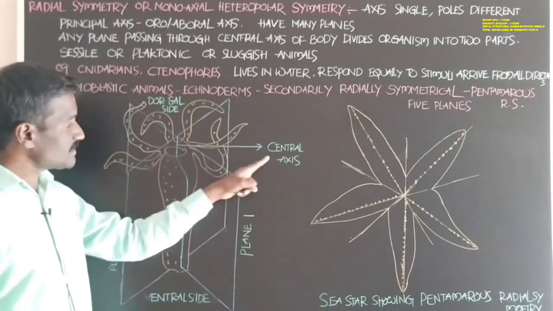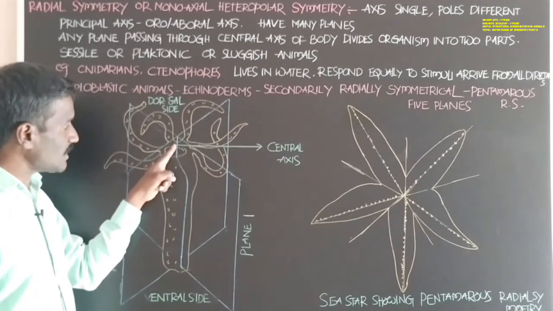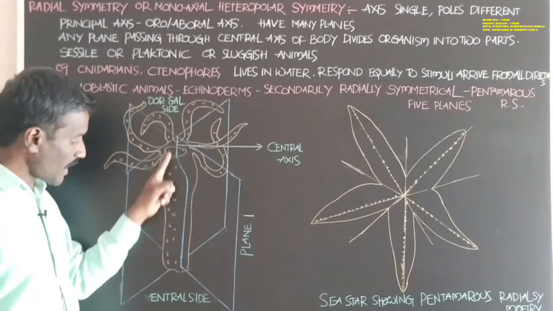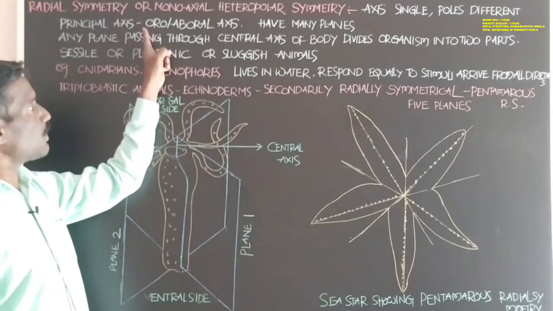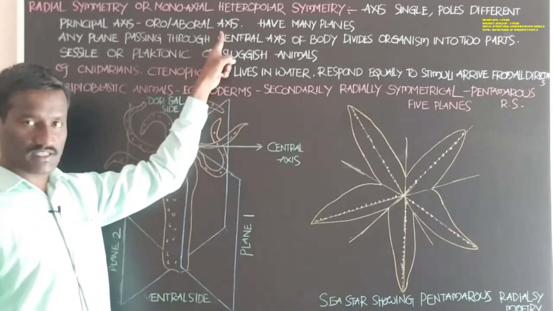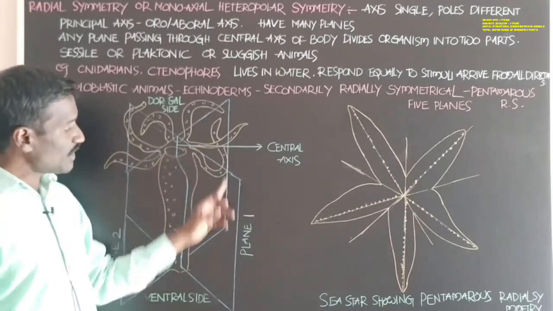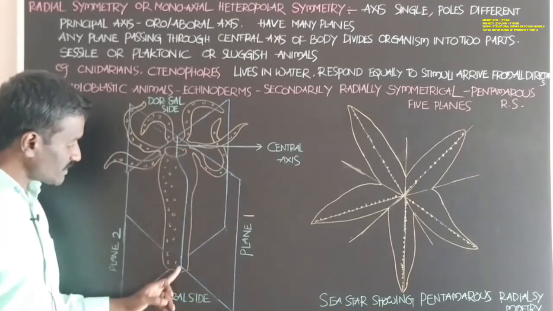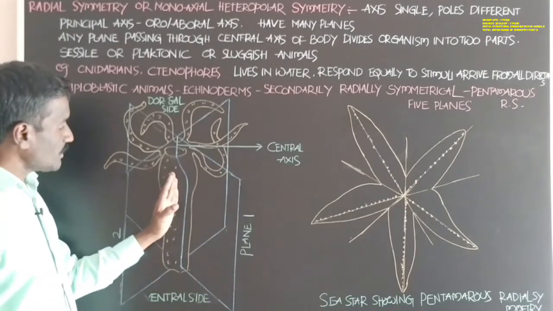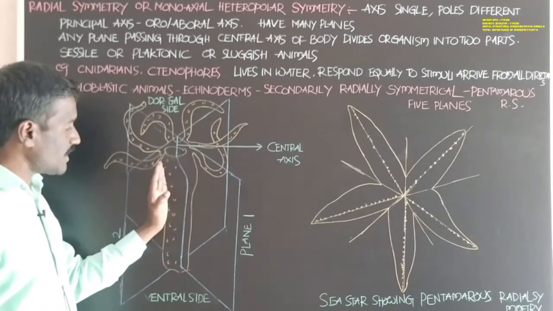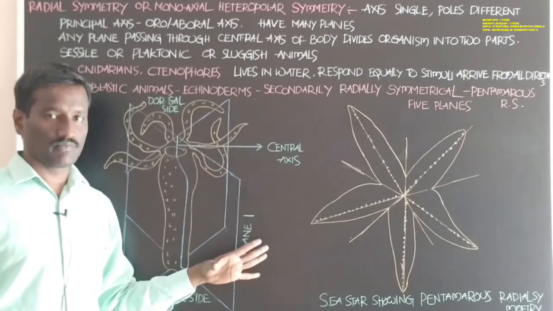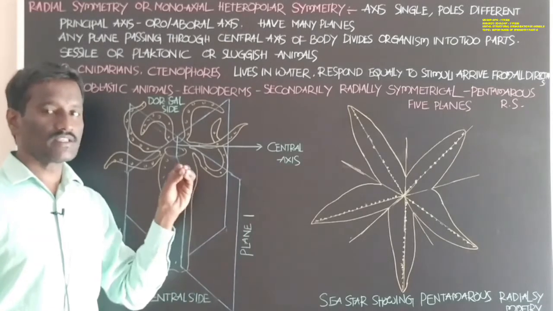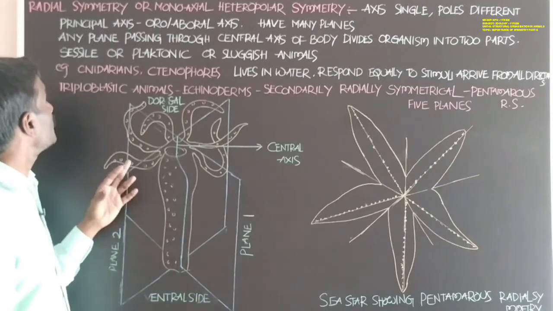This central axis is with the mouth and without the mouth, hence the axis is called the oroaboral axis. Any one of the planes that passes through the central axis of the body of hydra divides it into two equal parts. That is called radial symmetry.